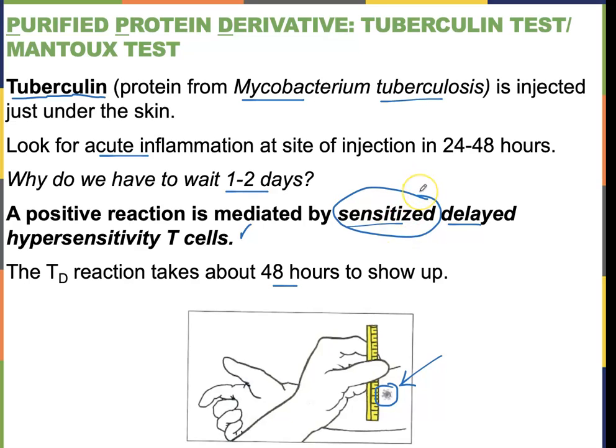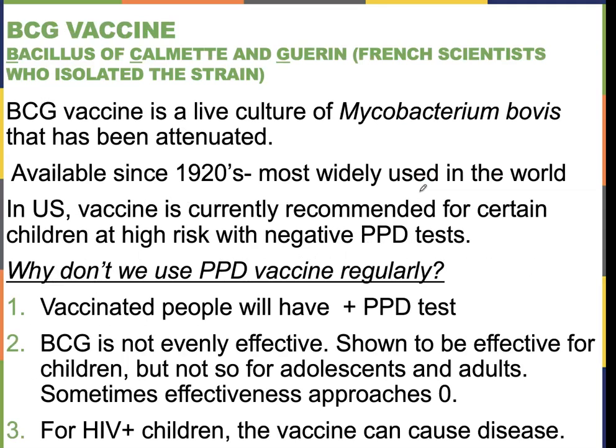So we do not vaccinate in the United States. We do not vaccinate for tuberculosis because it is not a big problem. It's not an endemic disease that many people have. It's relatively contained. So we don't give the vaccine for it for a number of reasons. The first reason is that the vaccine is actually not that effective. Let me just talk about the vaccine since I'm on it.